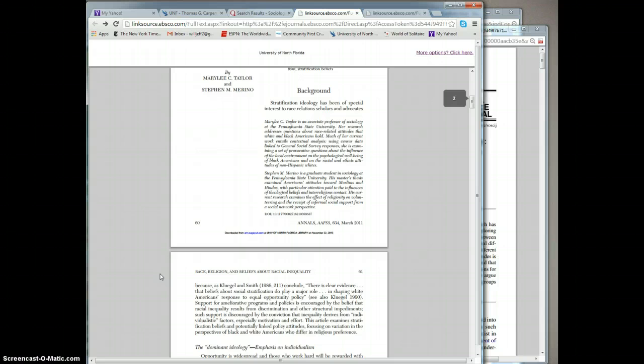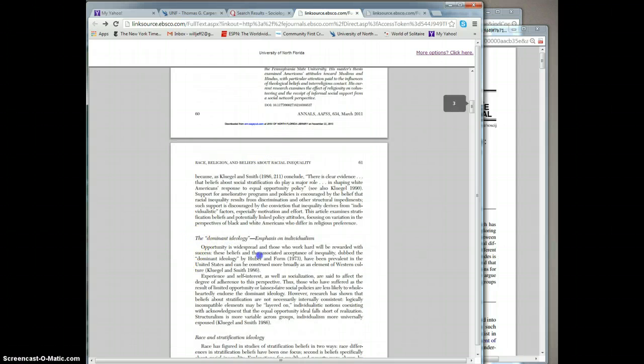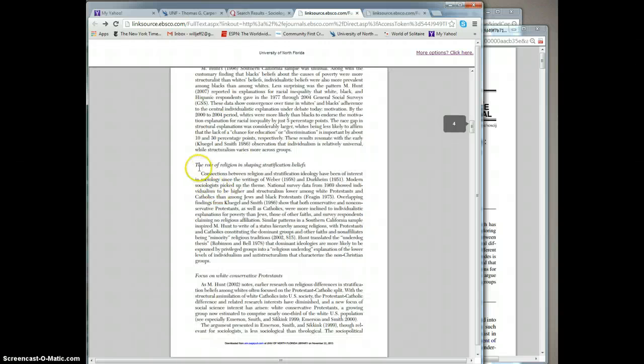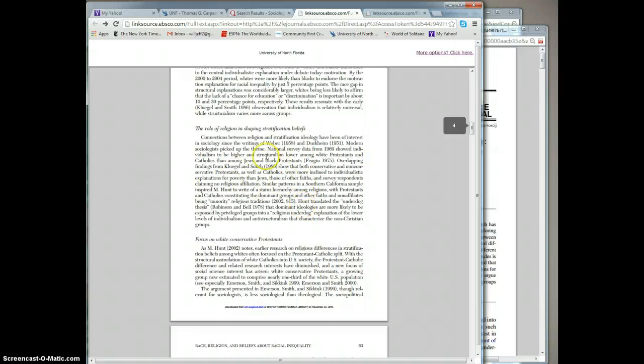I started out by talking about how with your literature review you want to have dominant themes. What are the themes there? This one's dominant ideology theme, the race and stratification ideology theme, and a bunch of authors in there, the role of religion in shaping beliefs. Number of articles in there, different authors and stuff in there.